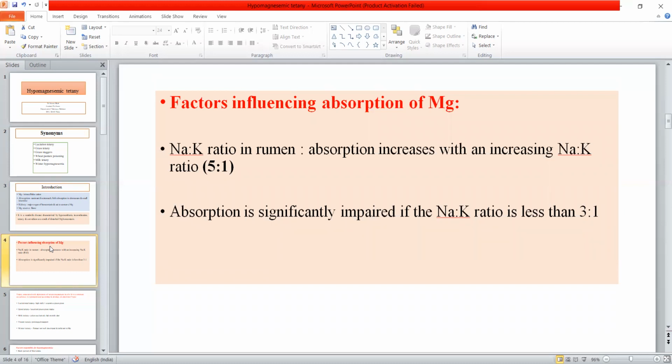But whenever there is an improper ratio of sodium and potassium, it will impair the absorption of magnesium. Whenever it is less than 3 to 1, the absorption of magnesium is impaired and it will lead to hypomagnesemia. So it is very important that for the absorption of magnesium, the sodium and potassium ratio should be 5 to 1.